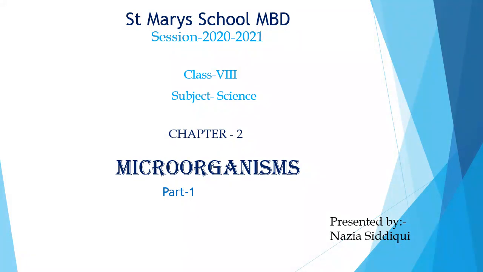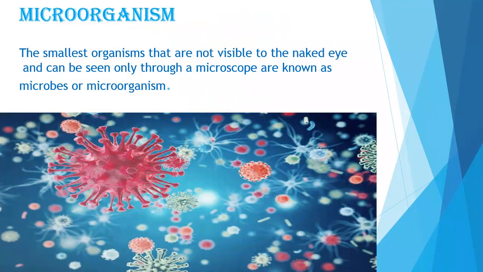So let's start this chapter, microorganisms. The first question that comes to our mind is, what is a microorganism? The smallest organisms that are not visible to the naked eye and can be seen only through a microscope are known as microbes or microorganisms. As the name suggests, micro means very small, that we cannot see with our naked eye. We have to use an electron microscope to see these organisms. The study of microbes is called microbiology, and the person who studies microbiology is known as a microbiologist.